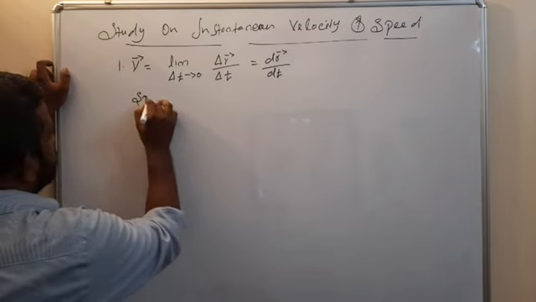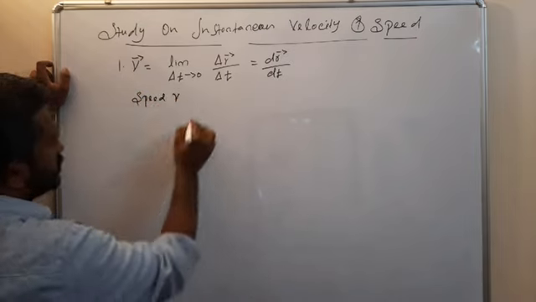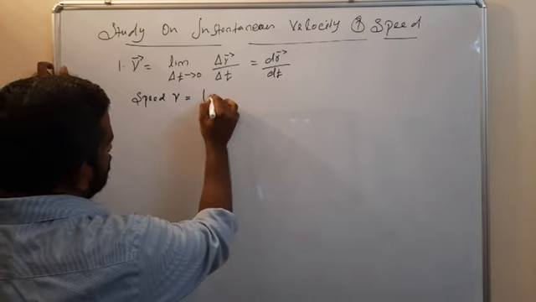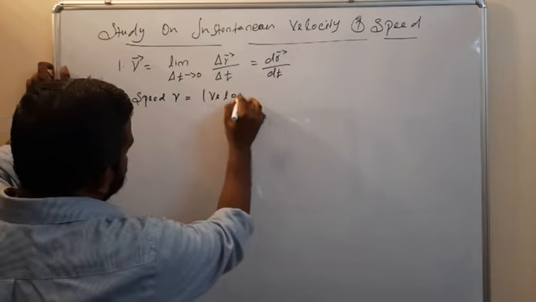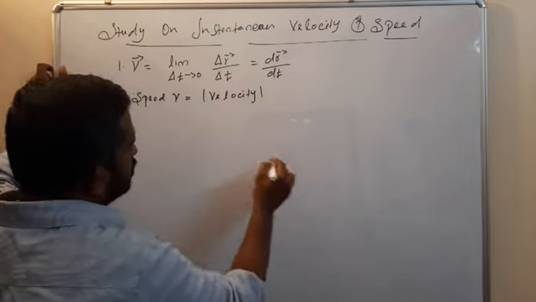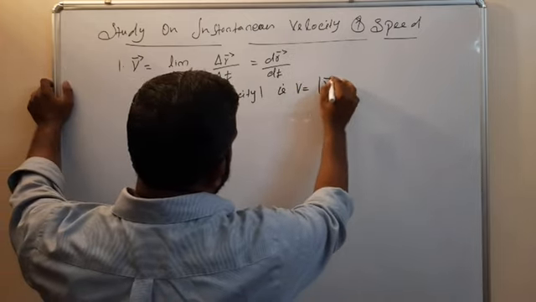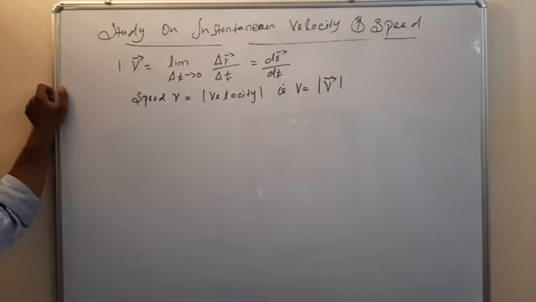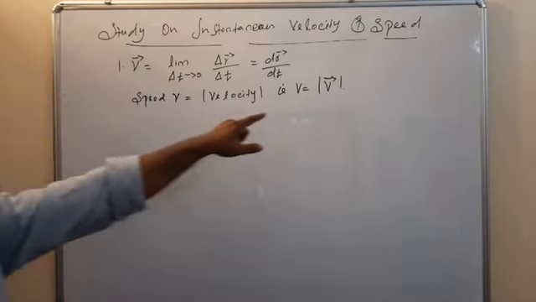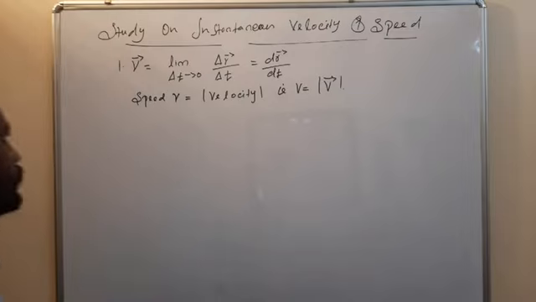The speed v is equal to the modulus of velocity, v equal to modulus of v vector. The magnitude of velocity is speed.